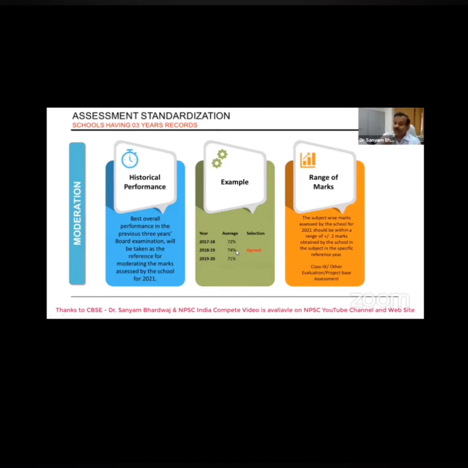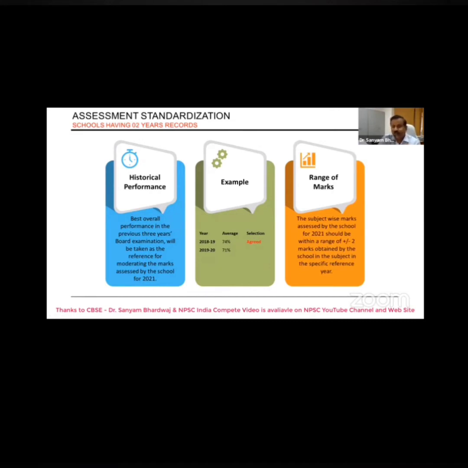So you have to adjust the marks of 2021 based on the mean marks in that particular subject in 2018-2019. But if you feel that no, your performance is better, you are allowed to add 2 marks or deduct 2 marks only, not more than that. But while doing so, it is to be ensured by you that the overall result remains 74%, or not 74%, I would say that the mean average remains the same. That needs to be kept in mind. This facility will be provided by our system also. This I will explain to you.